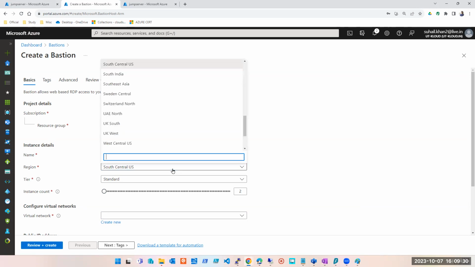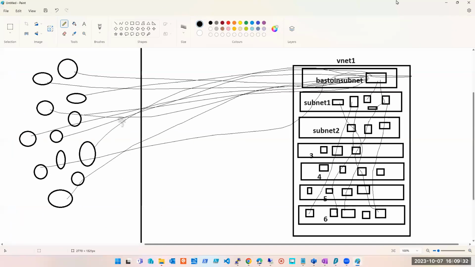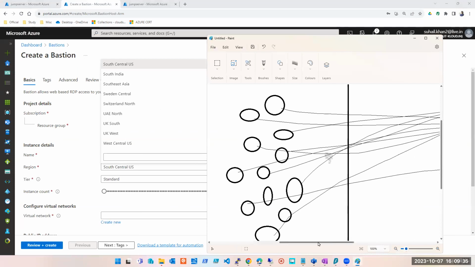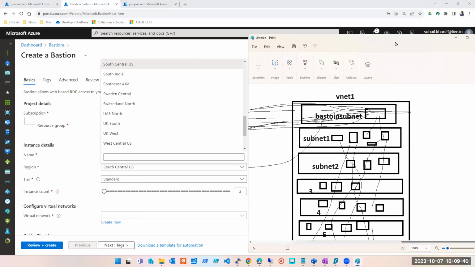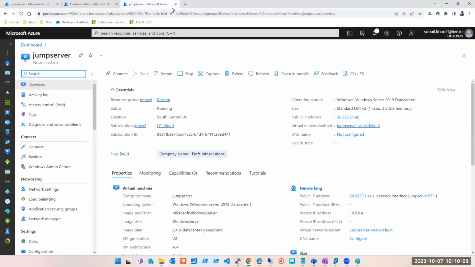Which region should I take, or can I take any region? Look at this example and tell me, should I consider some region, or can I take any region? East US. You can take any region where the VNet we want to connect is. Exactly. East US was an incorrect answer, unless we have that VNet already in East US. Yes, wherever our VNet is residing, the one which we want to get connected to. That East US is an incorrect answer.